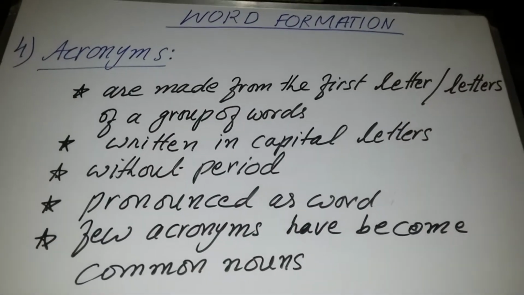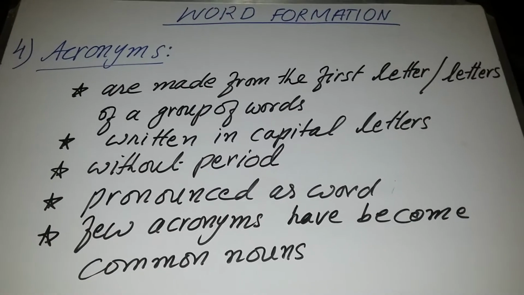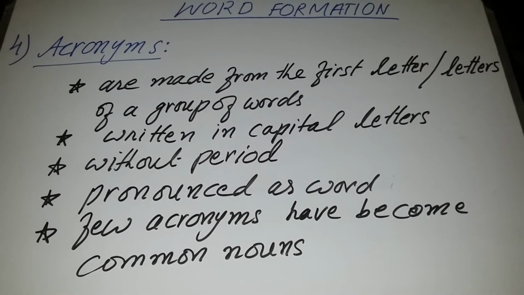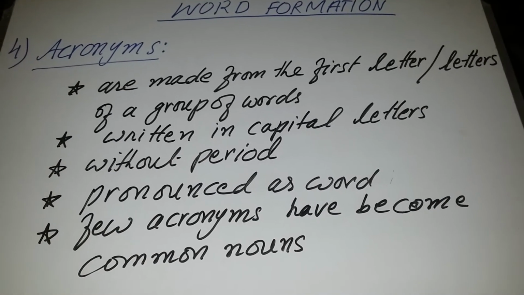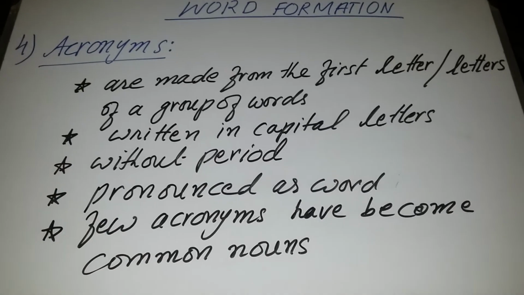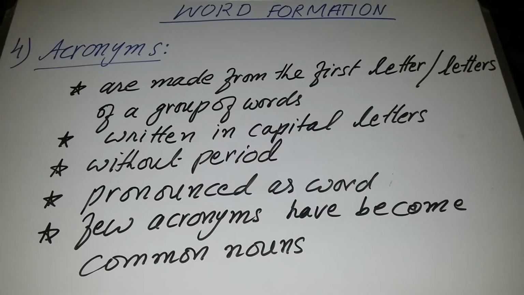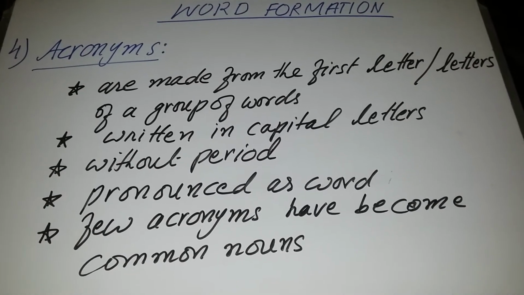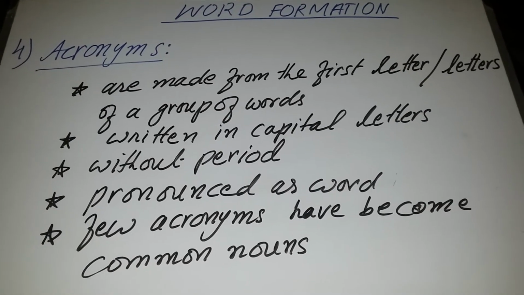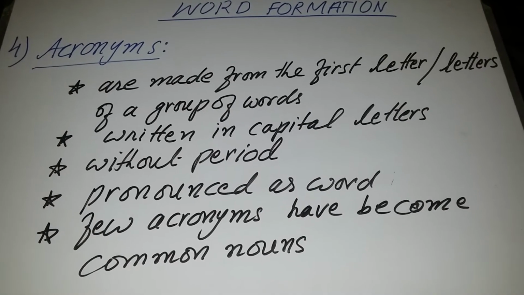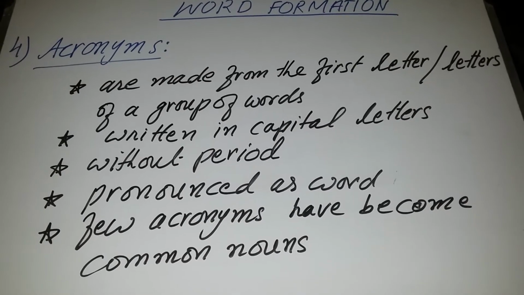Now come towards the fourth process of word formation, that is acronyms. What are acronyms? Acronyms are made from the first letter or letters of a group of words. For example, if there is a group of words, we will take the first letter or one or two letters from each word, and we will create a new word. They are written in capital letters without periods. It means there will be no period, full stop or dot between each letter. They are pronounced as a word.